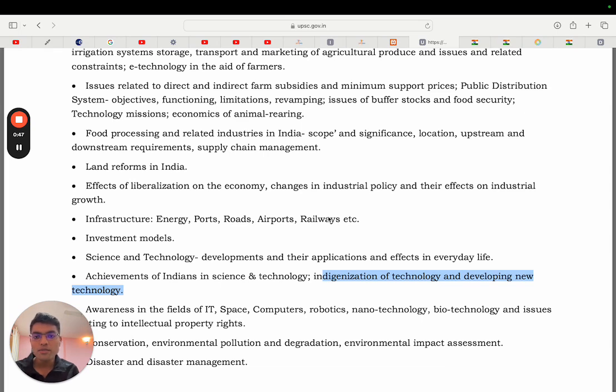One question which I often receive is: do we need to read NCERTs? No, not at all. You do not need to read any NCERT for the science and technology segment of civil services. So no NCERT is needed, be it 6 to 12 standard, whatever. And then I received the question: do we need to read specific books about this topic? No, not at all again. So how do we go about it? Today we will discuss, topic wise, how to go about it.